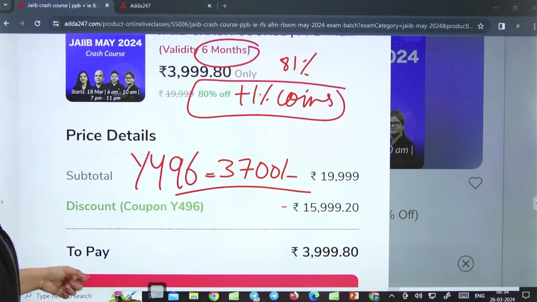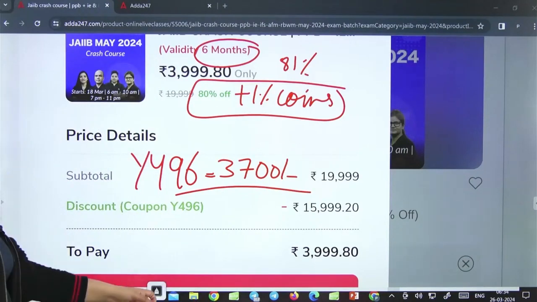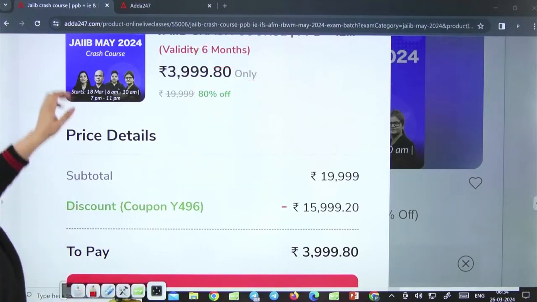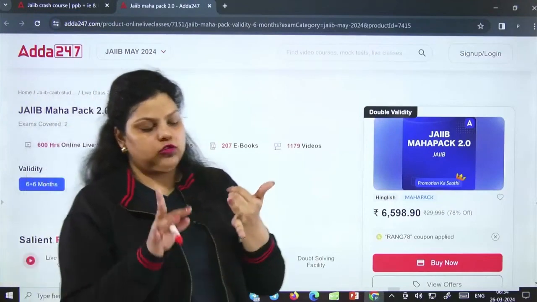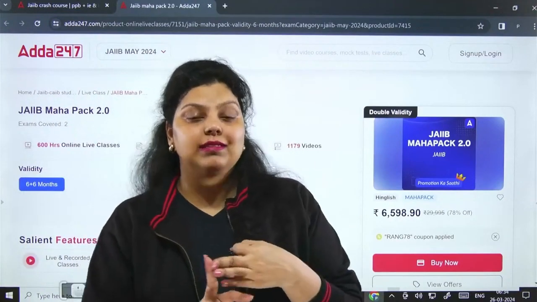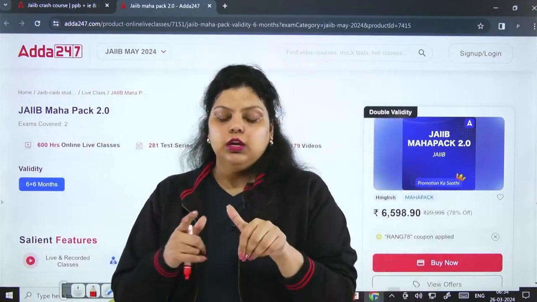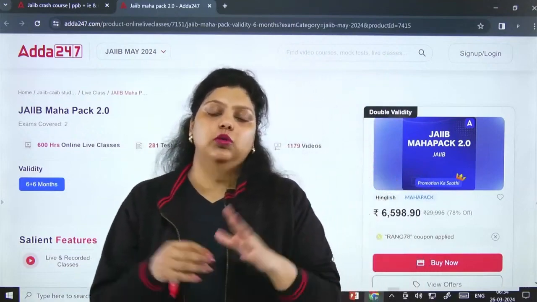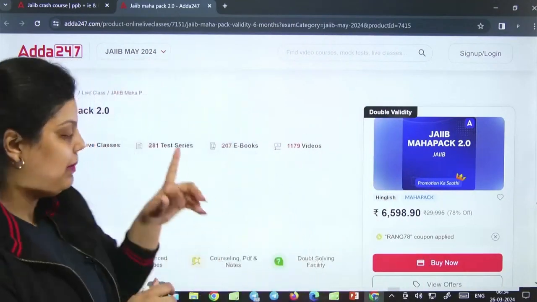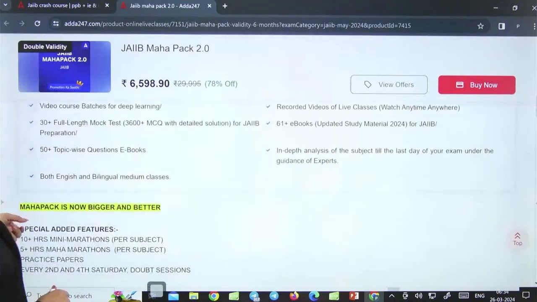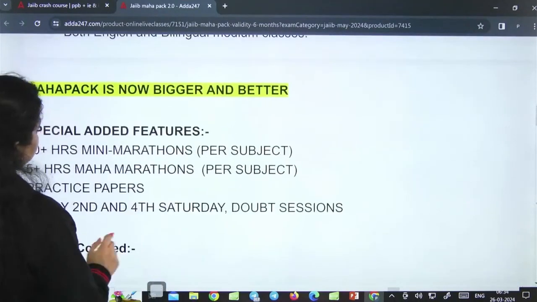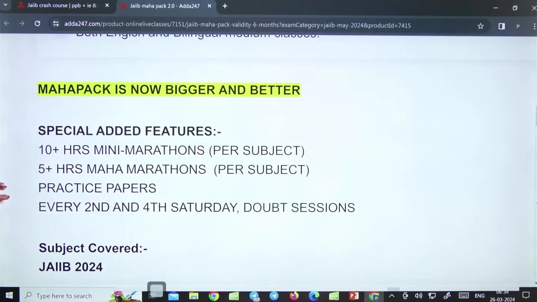Okay, but much more benefit is available in the Mahapack. So what happens in the Mahapack? All the benefits of your comprehensive batch, your crash course, your upcoming revision batch, your upcoming numericals batch, your upcoming power pack batch, all these will be available in the Mahapack. Plus, you will find the additional benefit of mini and Maha marathons. Those will be available in the Mahapack only.